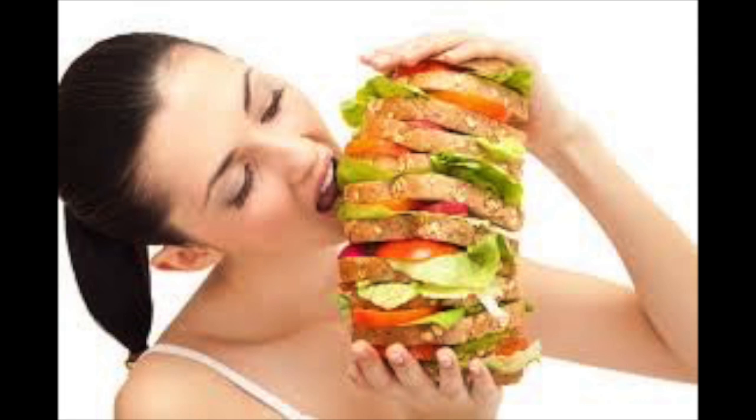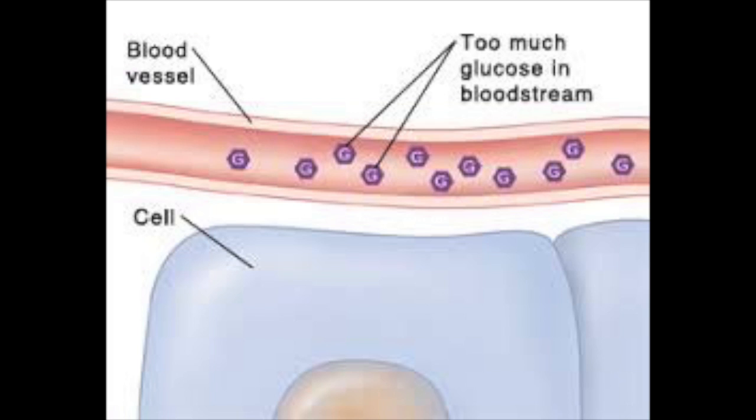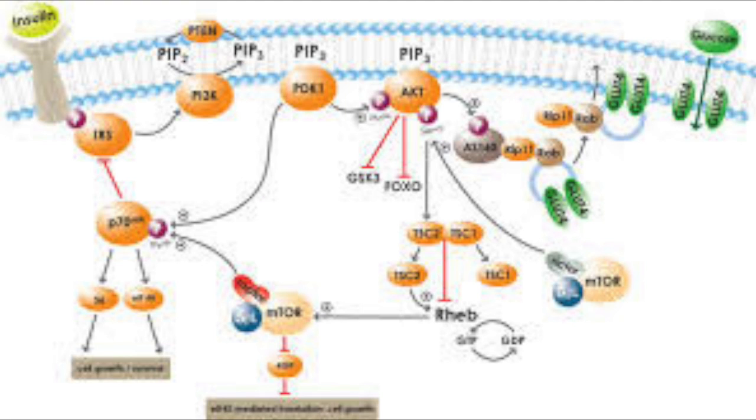When a person consumes food, as I just did in the previous video, it enters the digestive system where it is then broken down into glucose. Glucose is a simple sugar or a monosaccharide that travels through the bloodstream. When glucose levels rise, it activates the release of the hormone insulin, which takes glucose out of the blood, and glucose levels return to normal. Insulin is important in our body because it maintains homeostasis of glucose levels.